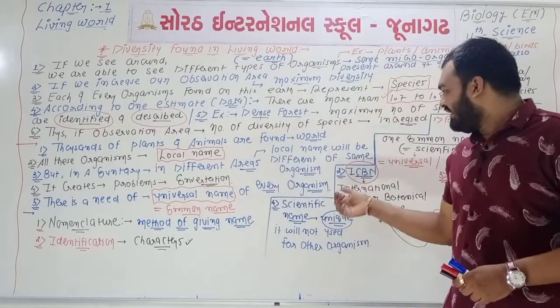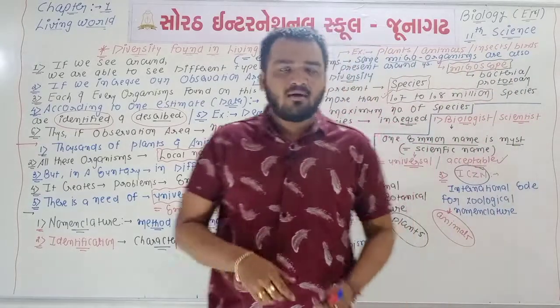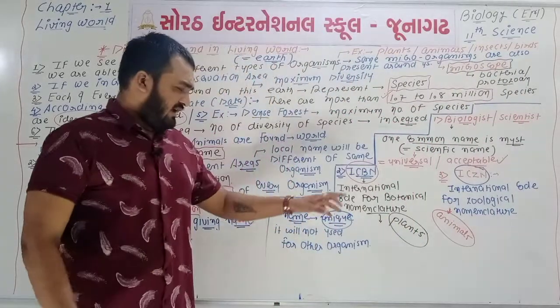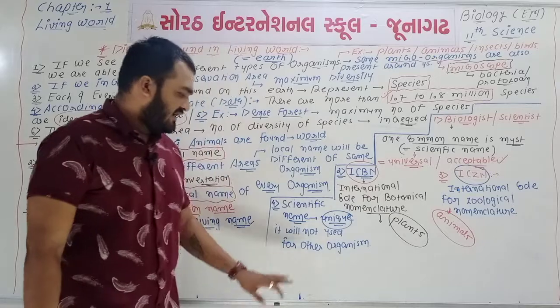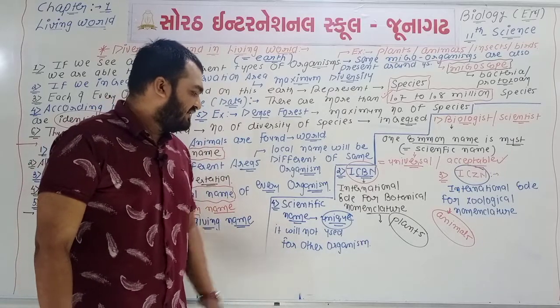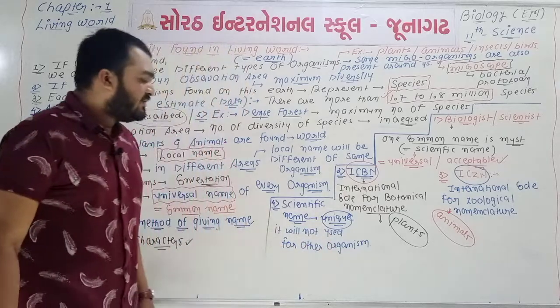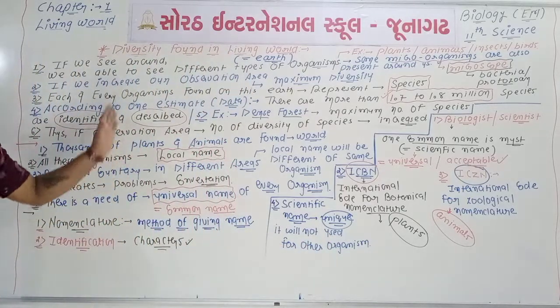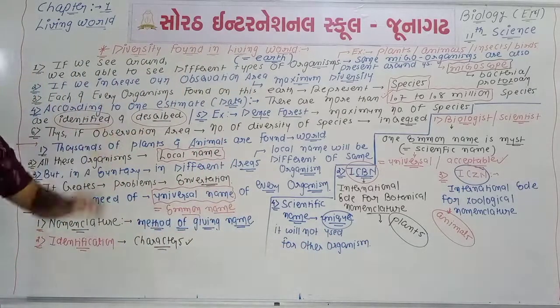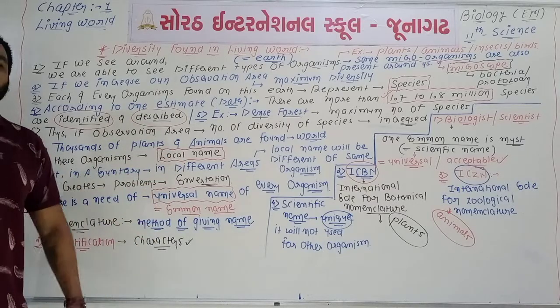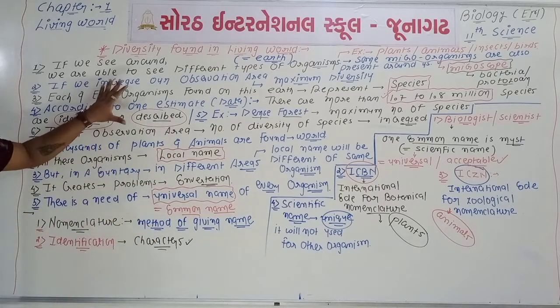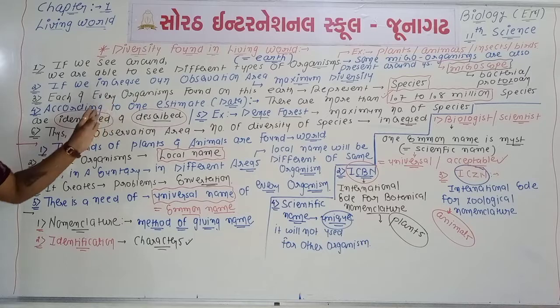So in the last concept we talked about two different institutes, ICBN and ICZN, and in the last point we said that the scientific name must be unique and not used for another organism. This whole question on diversity has four concepts. The first is about diversity, with some MCQs.